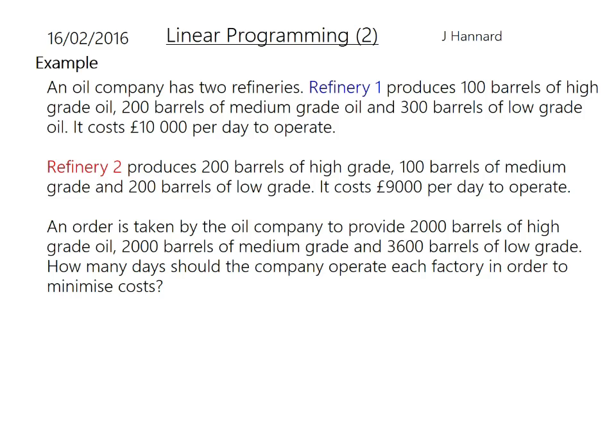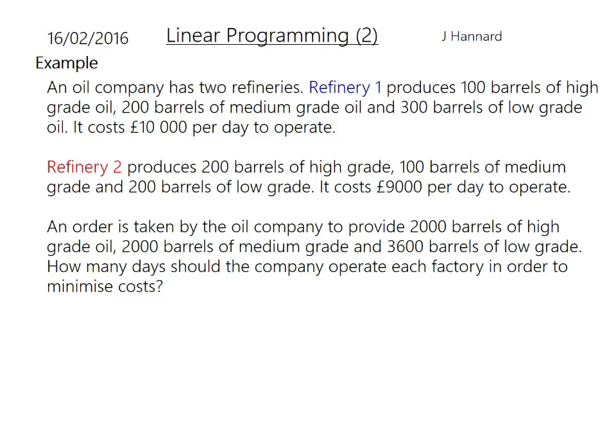So here's another question in the world of linear programming. Most of them are context based, but in the exam, if you're lucky, you'll just be given the inequalities and have to plot them and then maximize, minimize. But here we go. An oil company has two refineries. Refinery 1 produces 100 barrels of high grade oil, 200 barrels of medium grade, and 300 barrels of low grade oil. It costs 10,000 per day to operate.